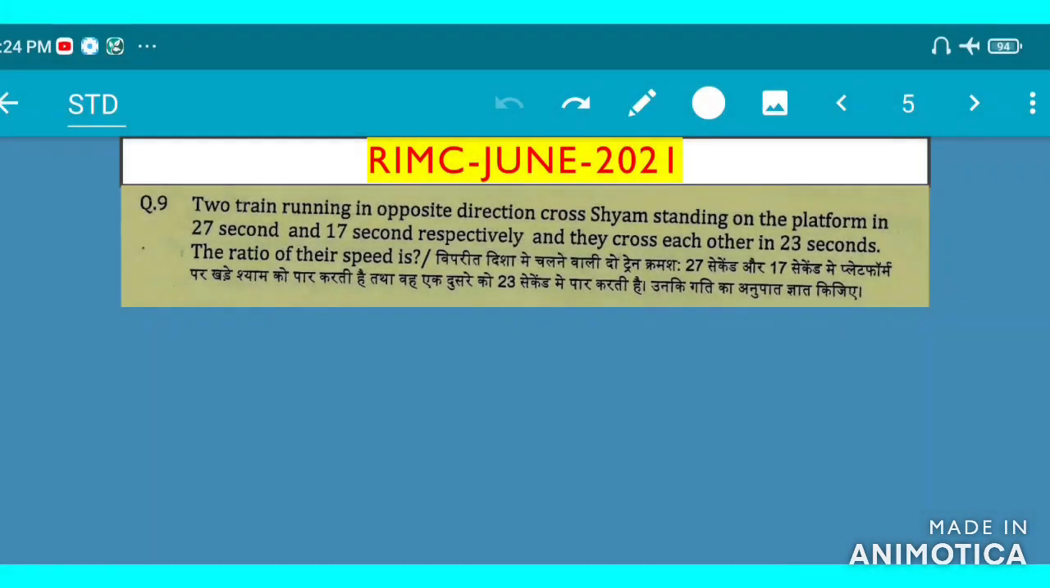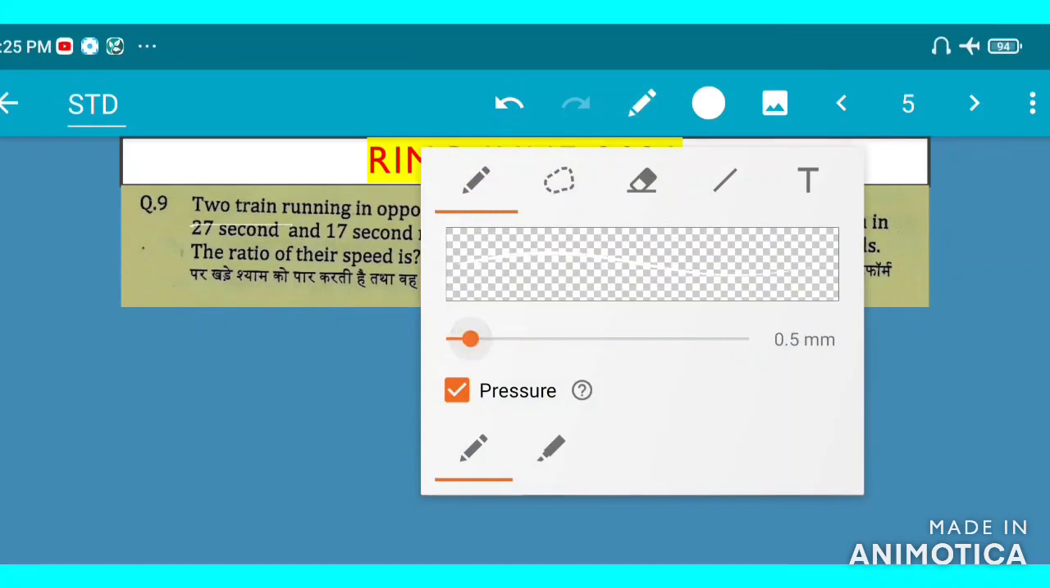Let's continue. Second question. This question was also asked in June 2021, held on 28th August 2021. Two trains running in opposite direction. It is given that the two trains are running in opposite direction.